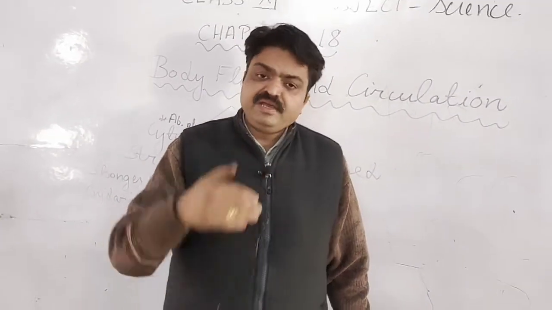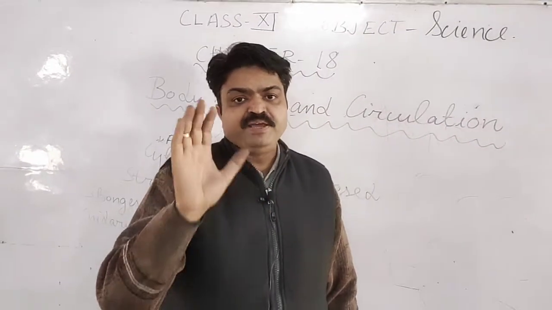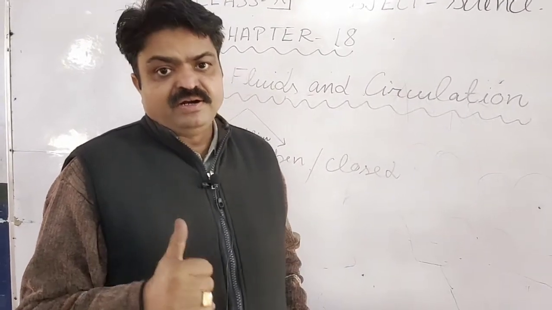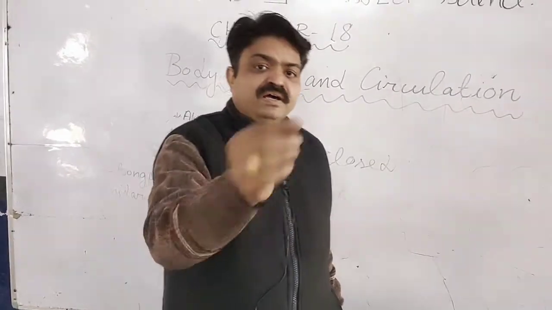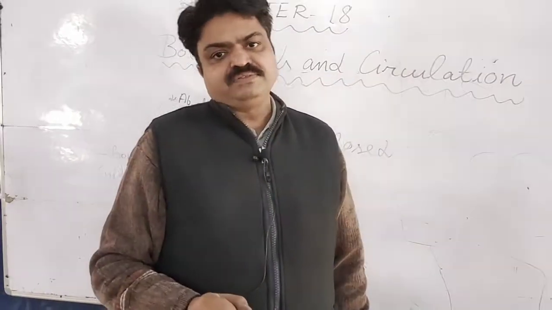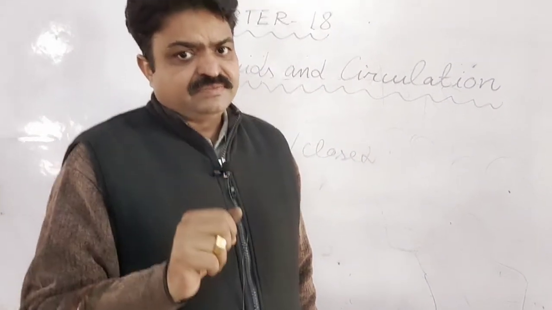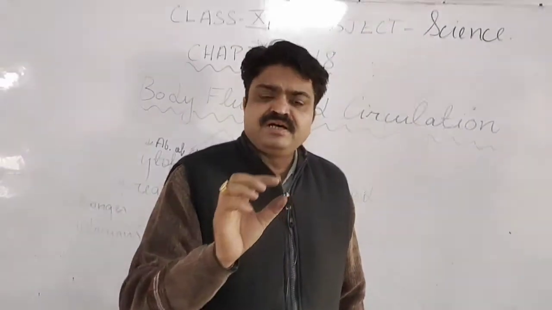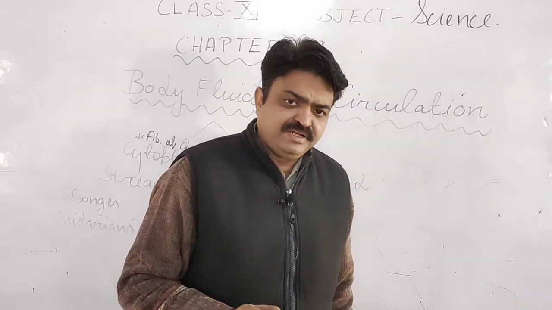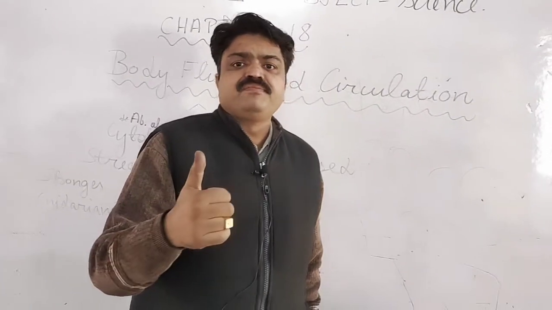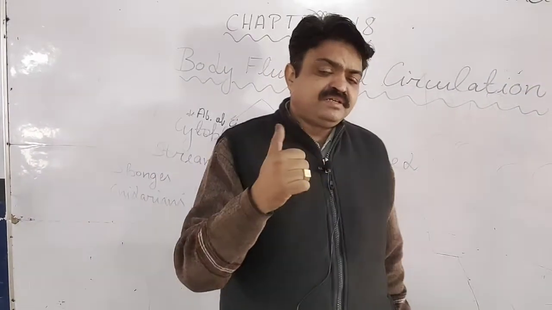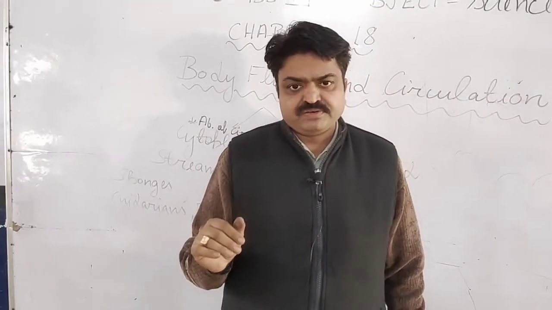For this they have one particular pumping station, and that pumping station is known as the heart. They have tube-like structures, known as blood vessels. With this they also have small tube-like structures, known as blood capillaries. And the fluid that is transported by the blood vessels is known as blood, students.